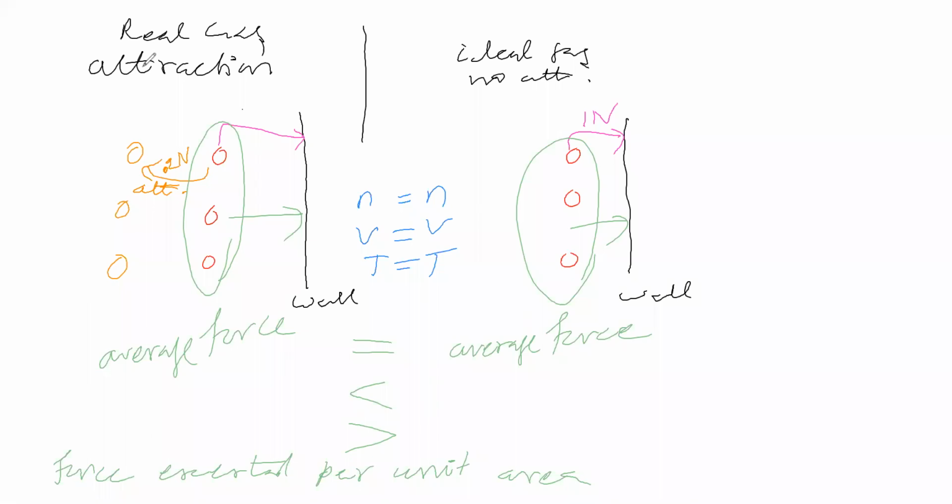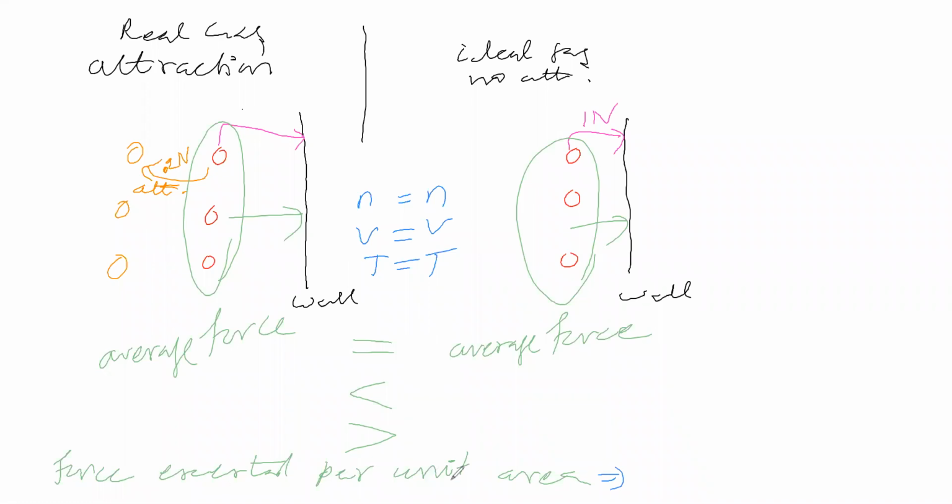So we are considering other factors to be same, number of moles, volume and temperature, for real gas and ideal gas. Now the average force exerted per unit area, how will it be in both cases? Do you say same? Do you say one is less? Do you say one is higher?